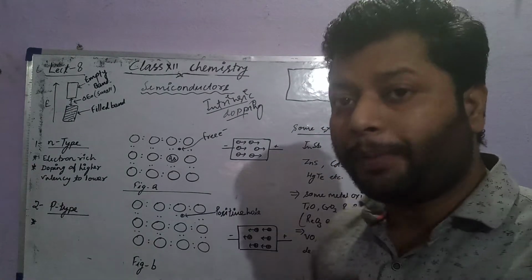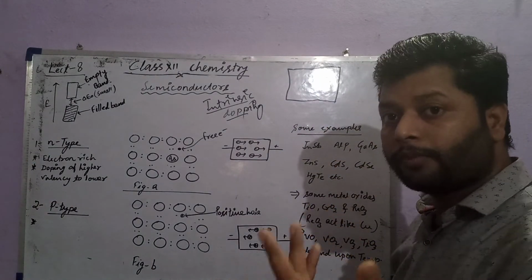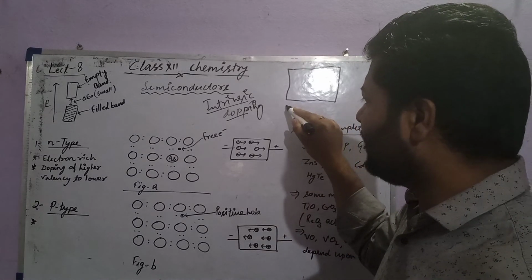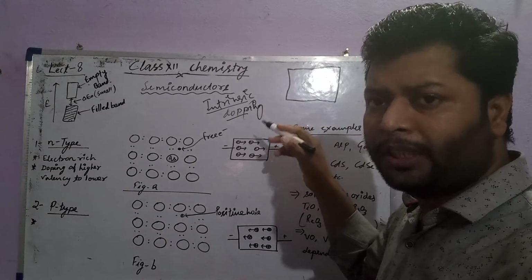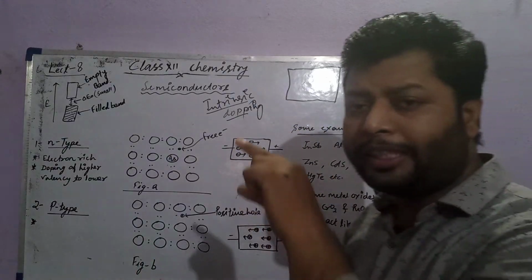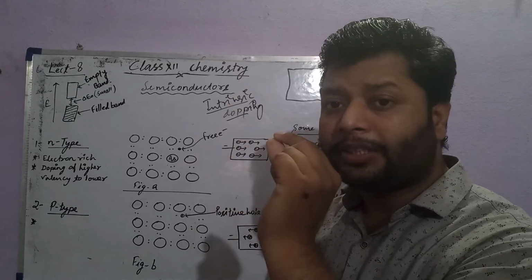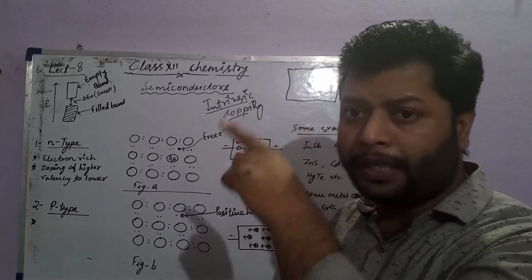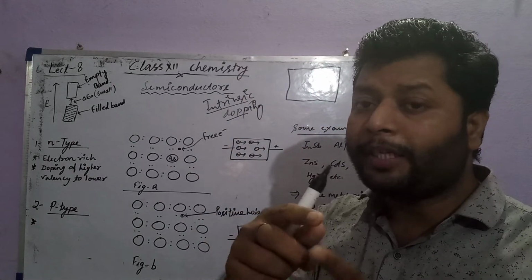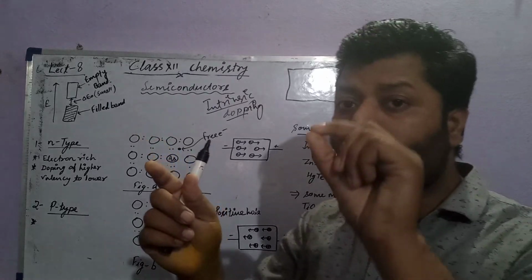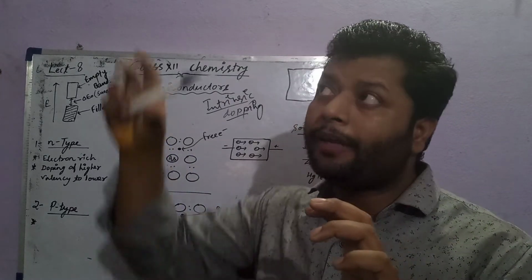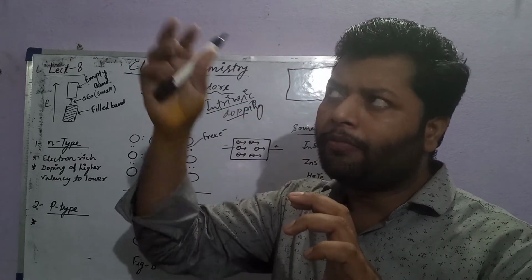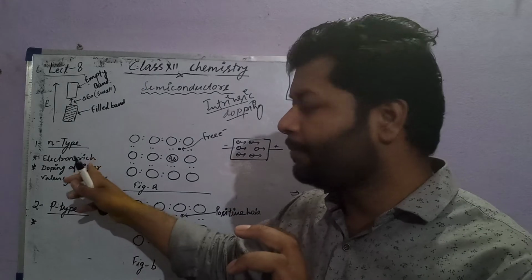Whenever you are going through the periodic table, you can see. I'm now taking an example of the 12th, 13th, 14th, 15th and 16th groups. Suppose a 16th group element is doped in the 15th group, or the 16th group is doped in the 14th group. The doping material is from the 16th group and doped in the 14th group. So higher valency doped in lower valency, from right to left. That will give n-type.